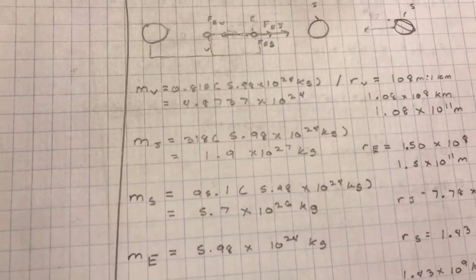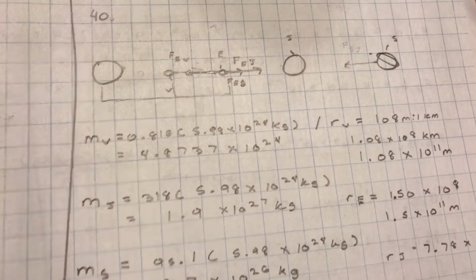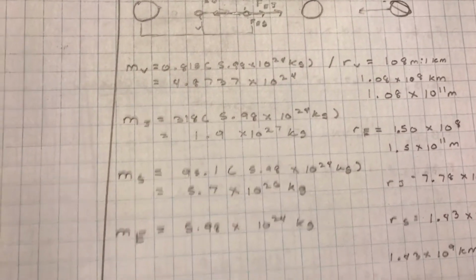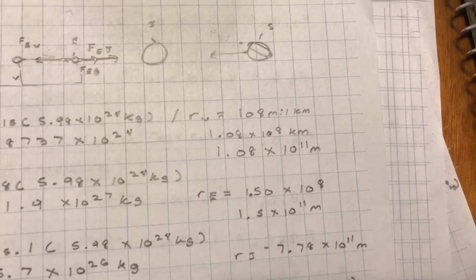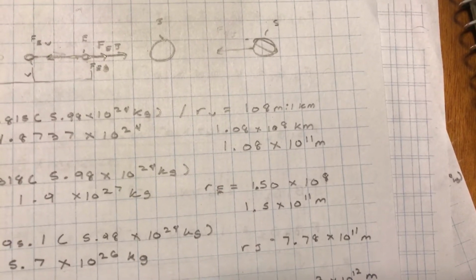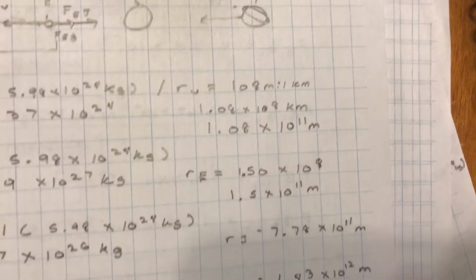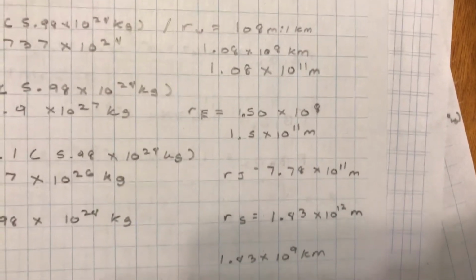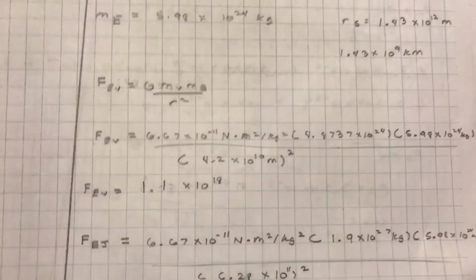Right here, I just calculated the masses in kg. The mass of Venus is 4.8737 times 10 to the 24 kg. Just some easy stuff. I calculated the masses of Venus, Jupiter, Saturn, and Earth. It already gave us the mean distances from the Sun, from their centers, so you just have to change that to meters: the radius of Venus to the Sun, and then Earth, Jupiter, and Saturn. Alright, change that to meters. And now this is where it gets hard.